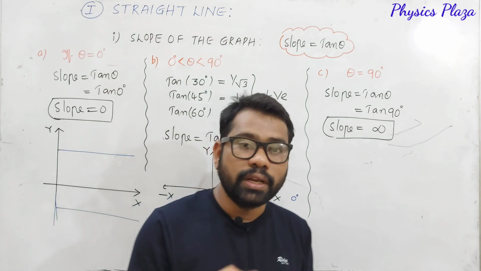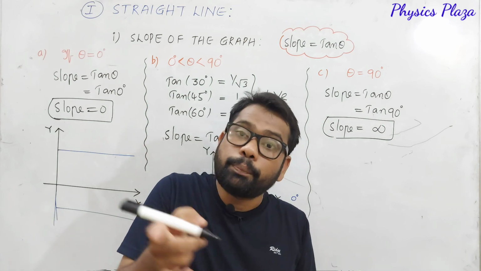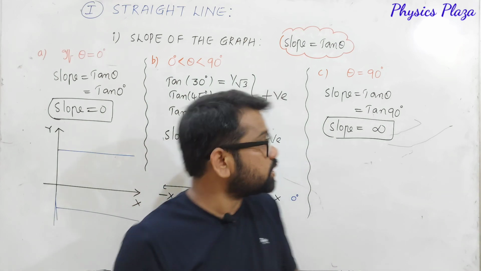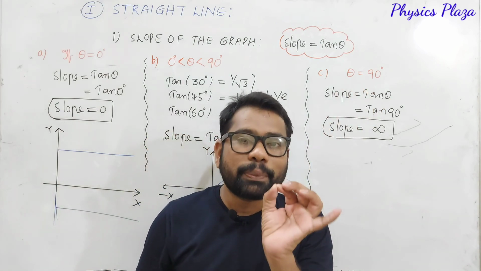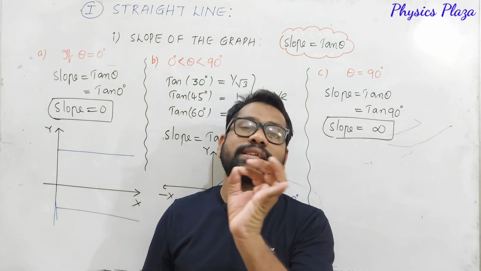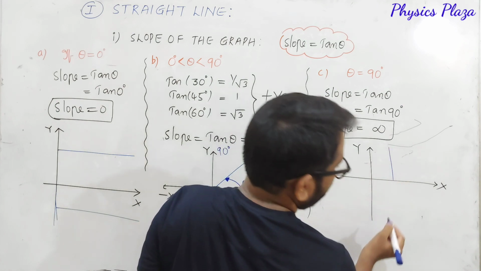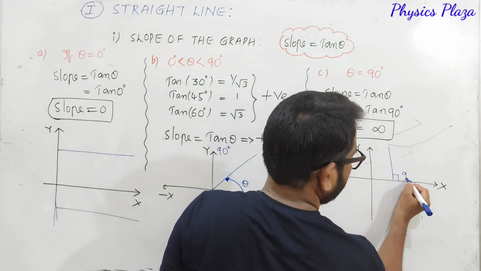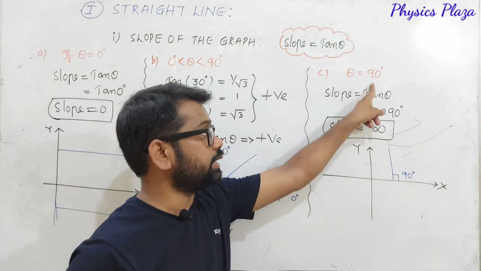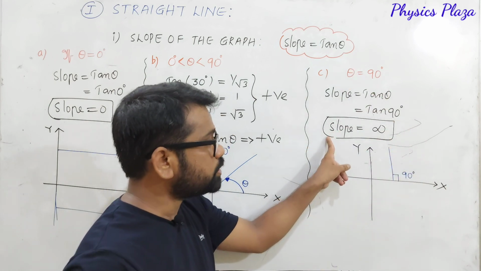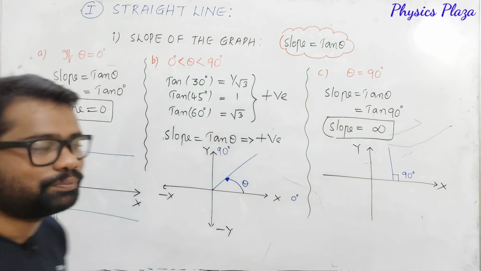90 degrees means what, dear children? Very important, which you have to remember: the angle is always measured from the positive x-axis. So, theta is 90 degrees means the straight line must be perpendicular to the x-axis. So, how is the graph going to be? Look here. This is 90 degrees. This is how the graph will be if theta is 90 degrees. If theta is 90 degrees, then the slope is going to be infinity. Just copy this. We are going to discuss the last case under this.